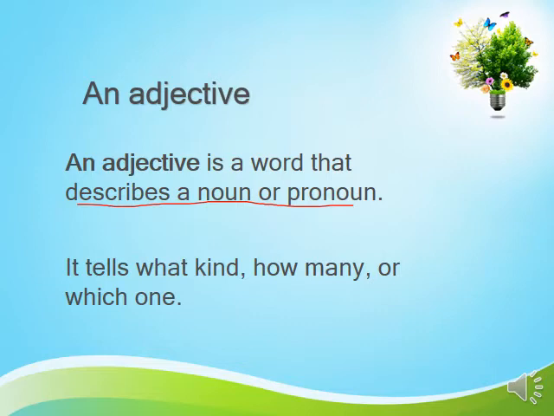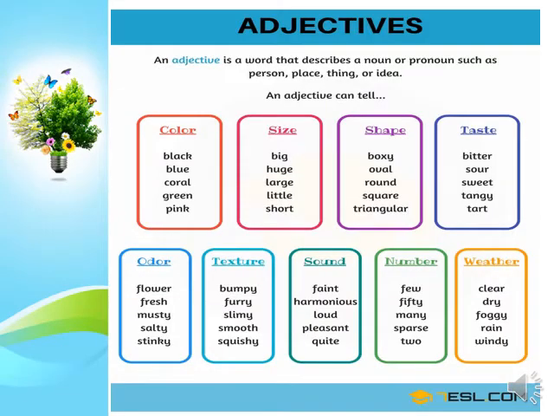So what is an adjective? It's a word to clarify, to describe the noun. It tells what kind, how many, or which one. So let's take a close look at the types of adjectives. Here, of course, this is a reminder of some common adjectives that you used to study before.